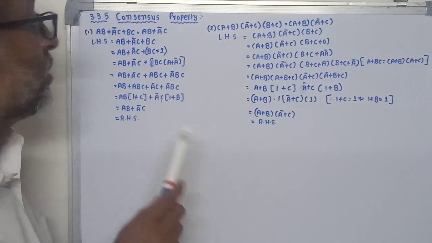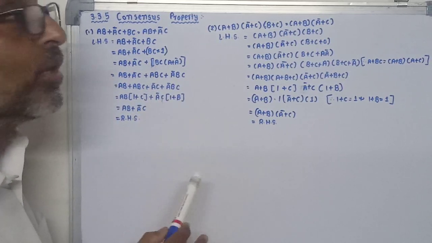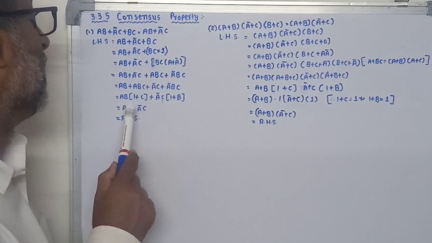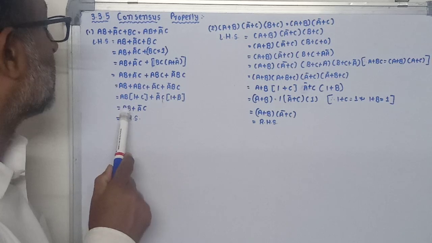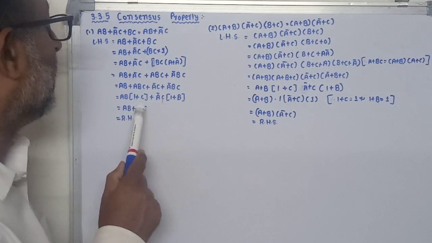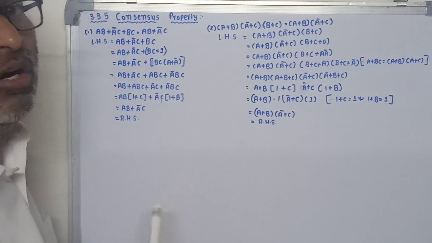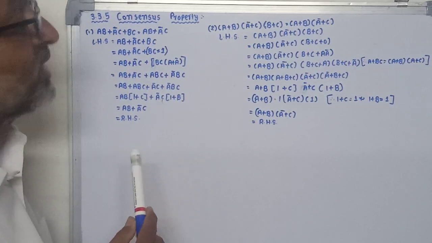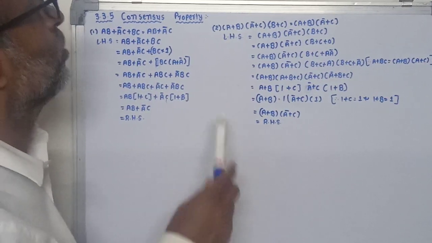Already we have seen that 1 plus C or 1 plus B is equal to 1. So here we can put the value 1. Our equation becomes AB plus A bar C, which is our requirement. That is our RHS. Now next rule.